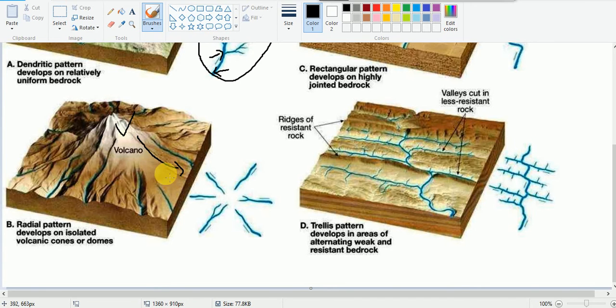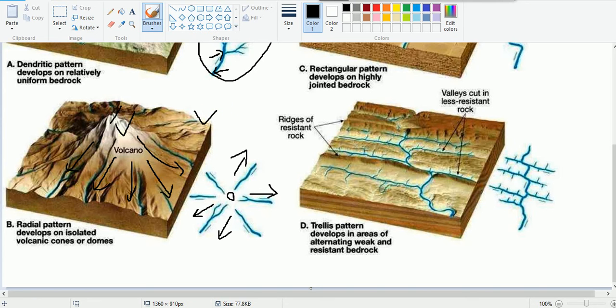One is flowing down here, another towards this side, one is here, another is here, and on this side also, and all together it is flowing towards this side, and this is the peak. This type of pattern is known as radial drainage pattern.